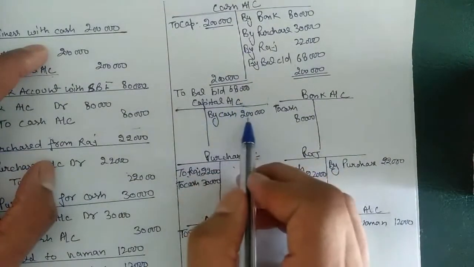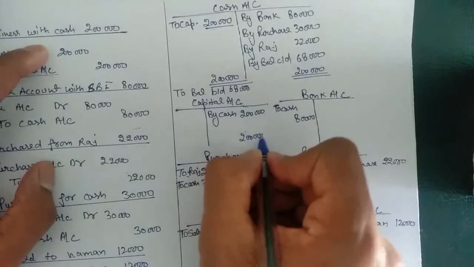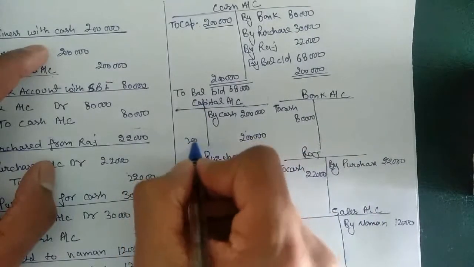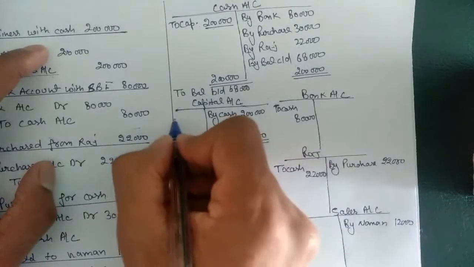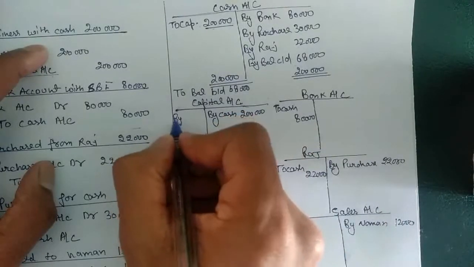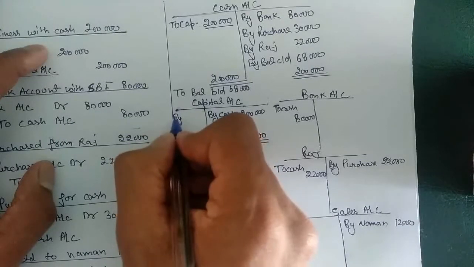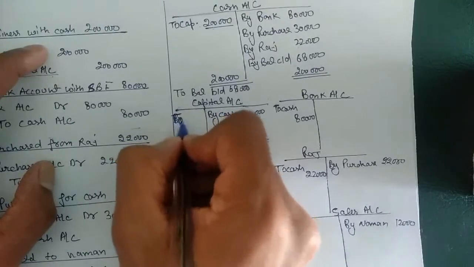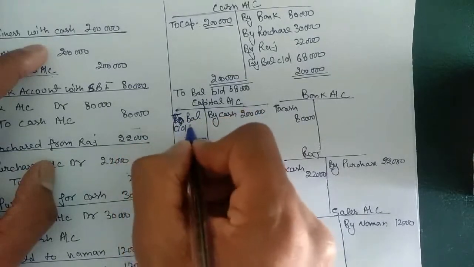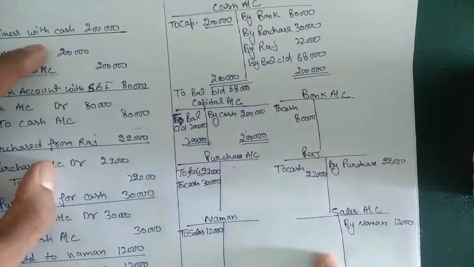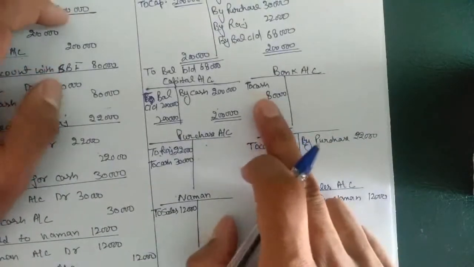Capital account has only one side balance, so this will be the highest side, 2 lakh, 2 lakh, 2 lakh. This one is closing, and the balance CD, because this side we will not use by, we will use to instead of by. To balance CD 2 lakh. Clear?